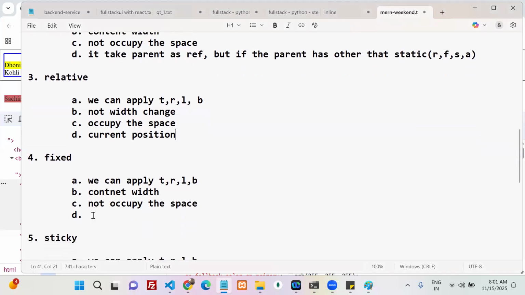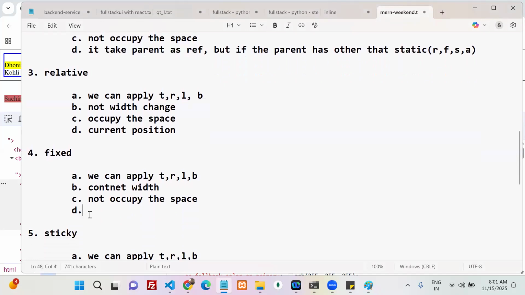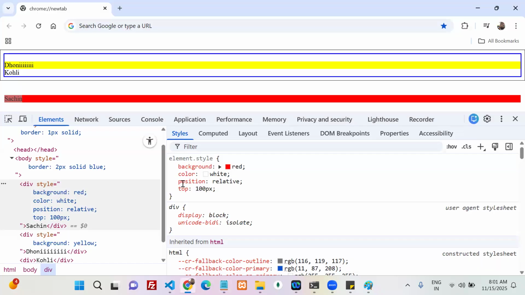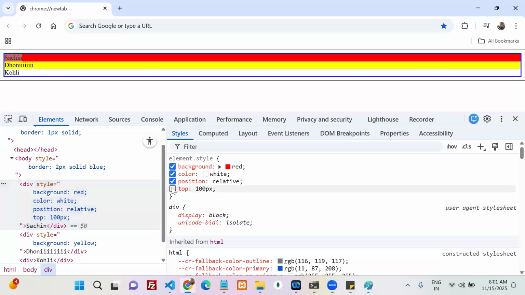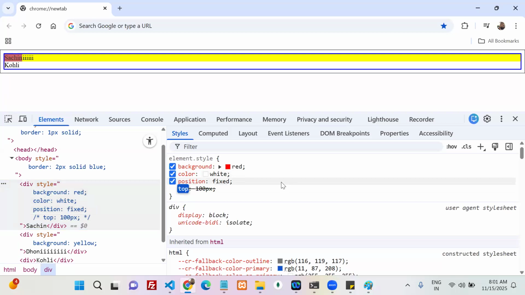Shall we move to the fixed? Okay, let's go. Fixed, which one does it take as a reference? For fixed, the first 3 points everyone knows. Tell me, the first 3 points: apply top, right, left, bottom. It takes content width. It does not occupy space in the document.